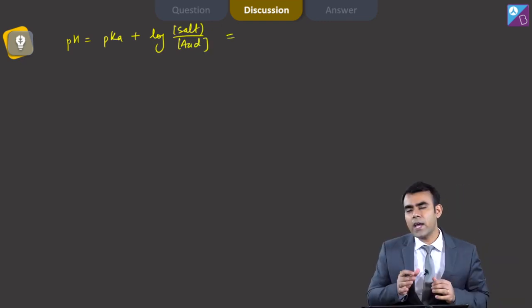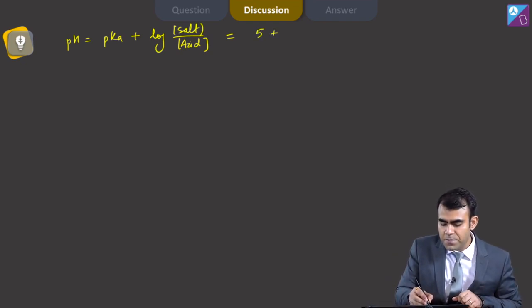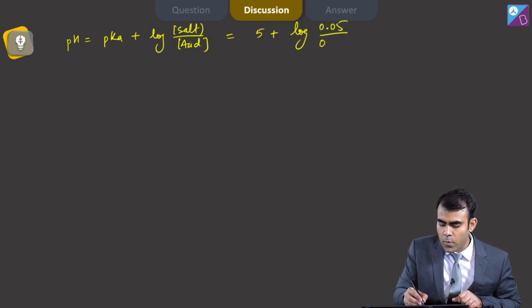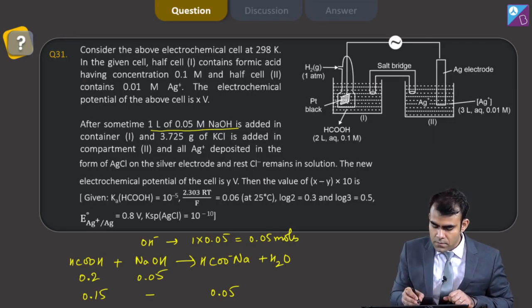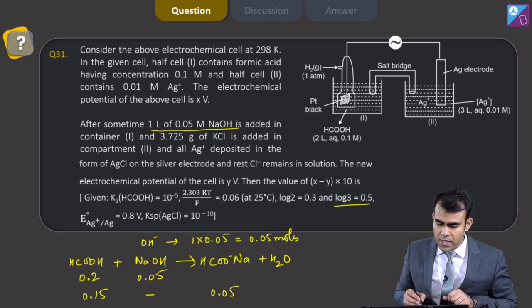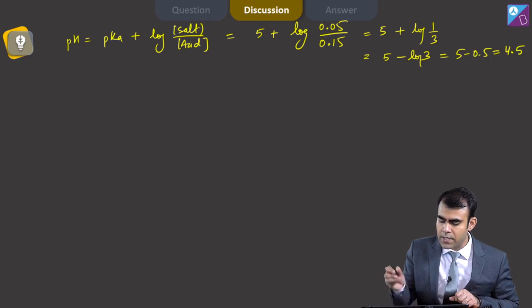Now here Ka of formic acid is 10 to the power minus 5, so its pKa is 5 plus log, concentration of salt is 0.05 and this is 0.15, and this becomes 5 plus log 1 by 3 or 5 minus log 3, where the value of log 3 is 0.5. So this is 5 minus 0.5 equals 4.5.